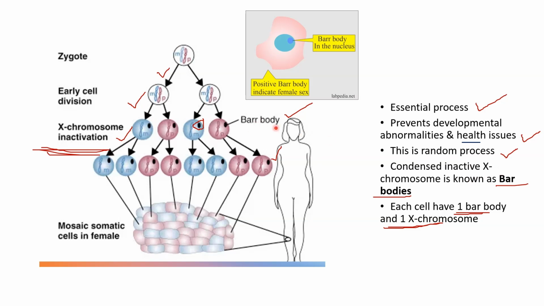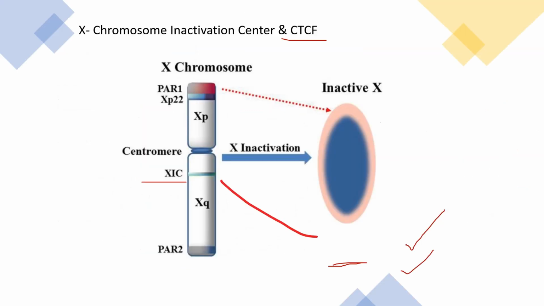So this inactivated X chromosome is known as Barr bodies. That is, the condensed and inactivated X chromosome present in the somatic cell is known as the Barr body. So each somatic cell of a female body typically contains one Barr body, which represents the inactive X chromosome. One active X chromosome and one Barr body are present in every single female somatic cell. Okay, is that clear?